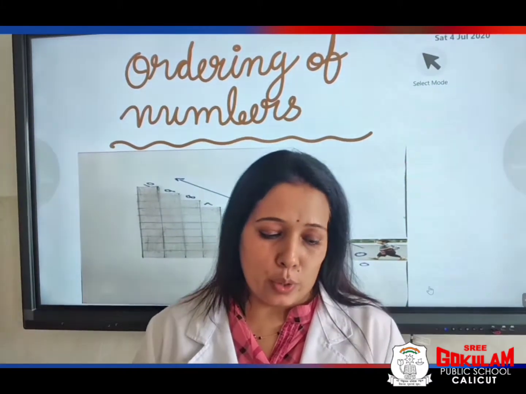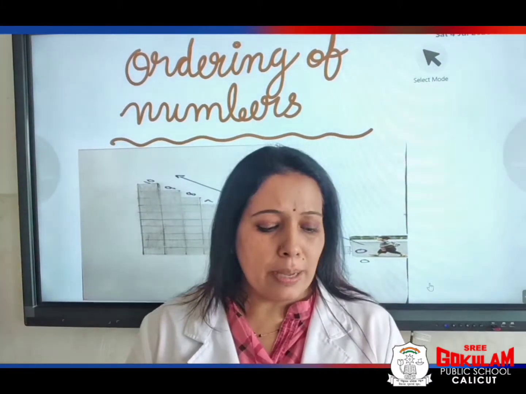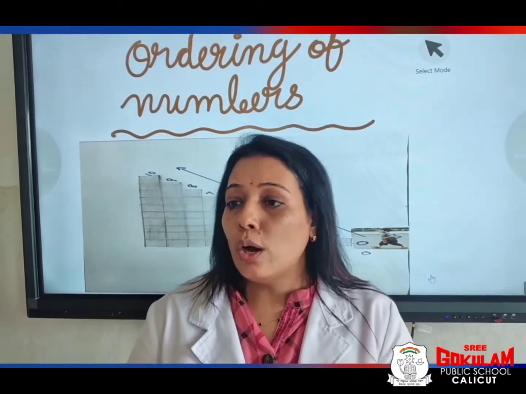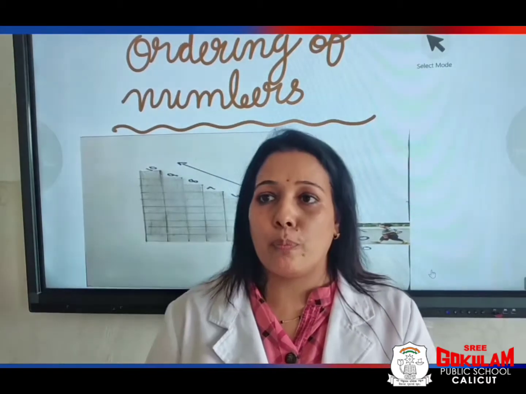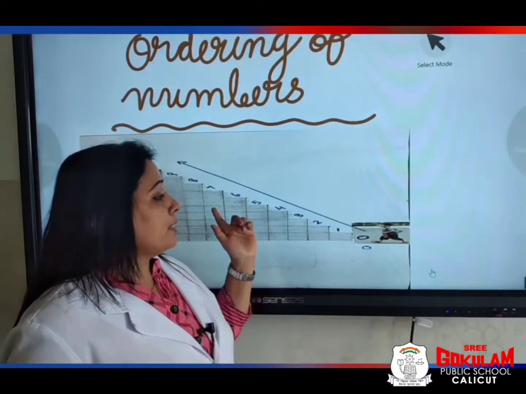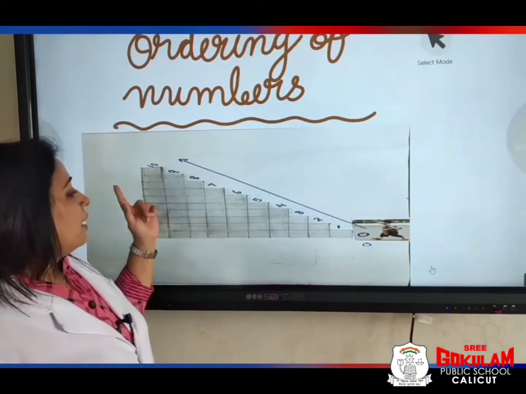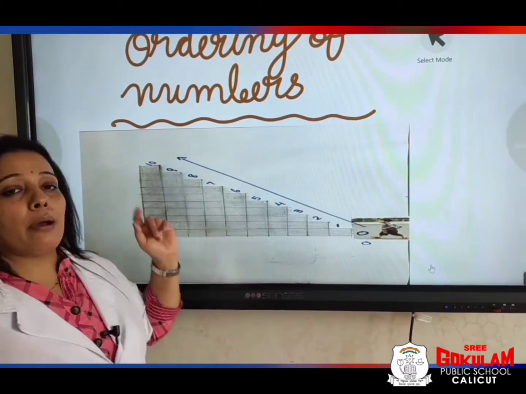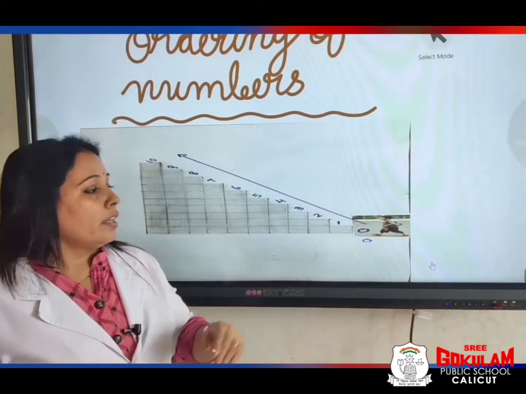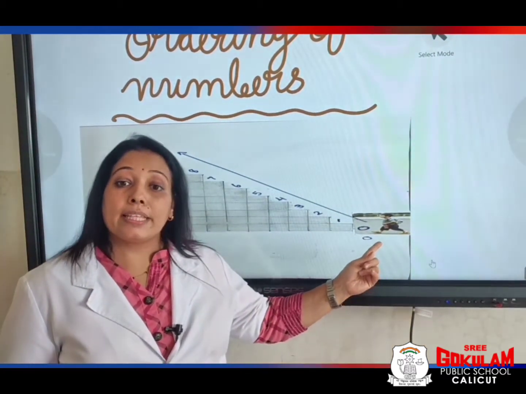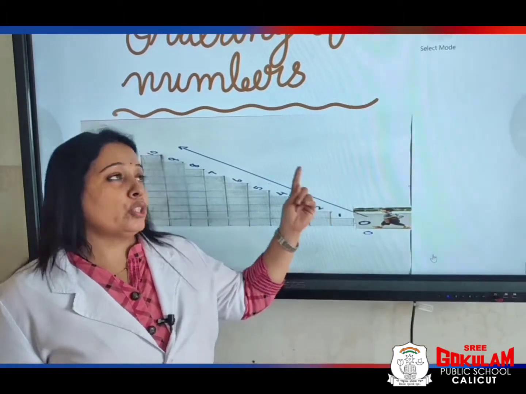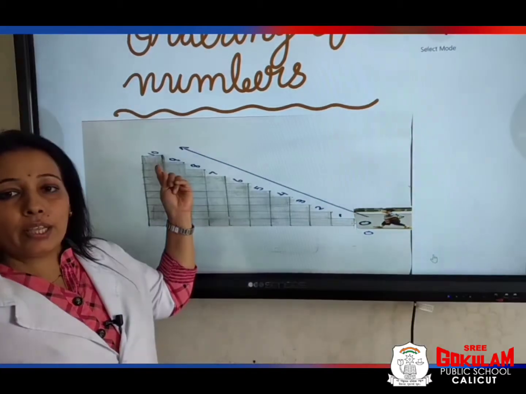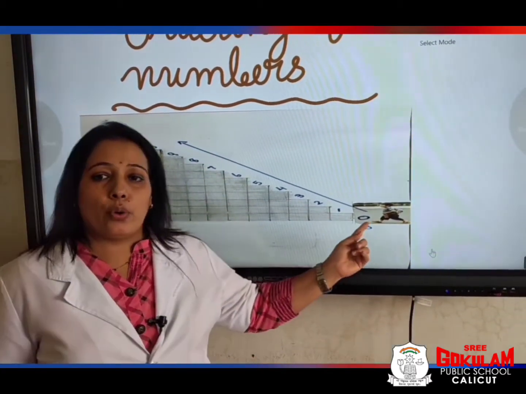Are you clear with this topic? Yes. And next we are going to learn ordering of numbers. Numbers have an order. One number comes after another number. Now please look at the board. Can you see the stairs? Yes. Here 0 to 10 numbers are marked on it. This boy is standing at the bottom of the stair. This boy wants to go to the top of the stair. Okay. Now how can he go?